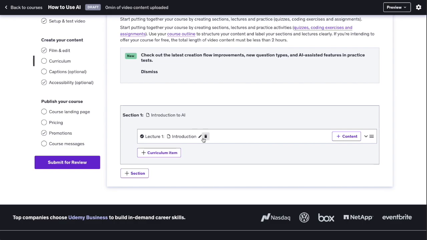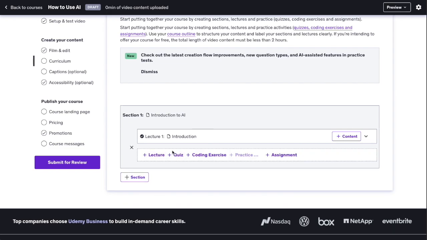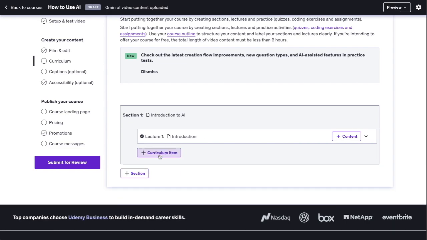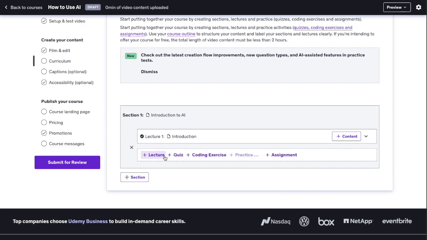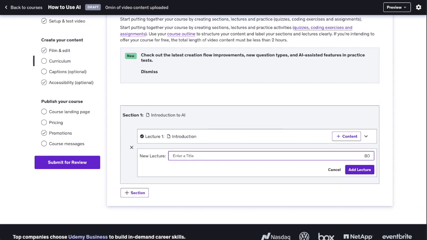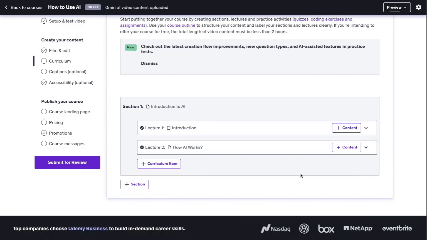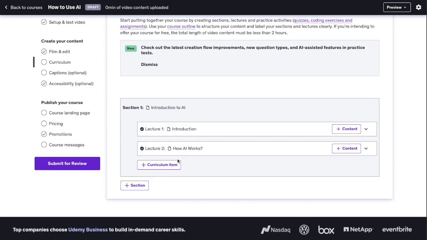For instance, here we have an introduction lesson. We can add some more. If you click on curriculum item, you will see a lecture, quiz, coding exercise, practice, assignment, and for instance, let's do another lecture. For example, let's do how AI works. Add lecture.